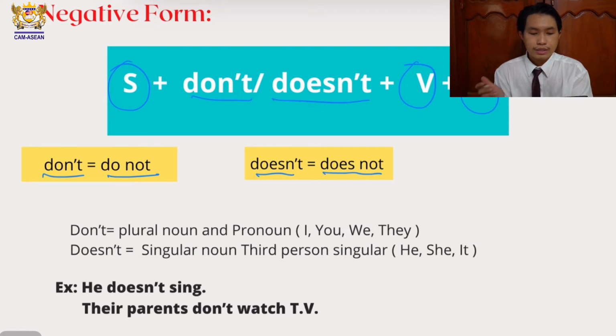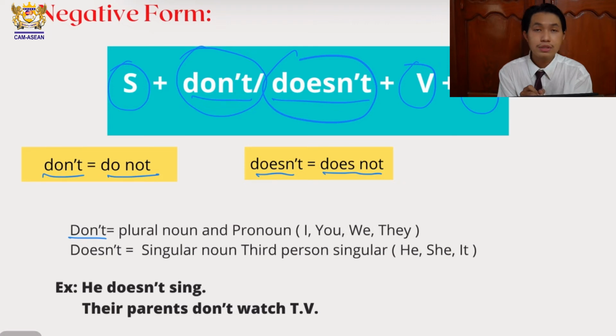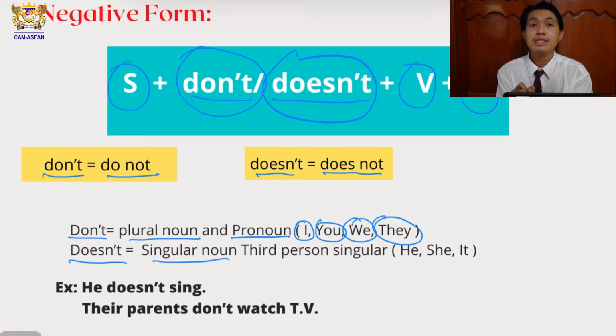So this is very easy. For the negative form, you only add don't or doesn't to make it negative. And don't, we use with plural nouns and the pronouns I, you, we, and they, okay? Doesn't, we use with singular nouns and the third person singular pronouns he, she, it, okay?